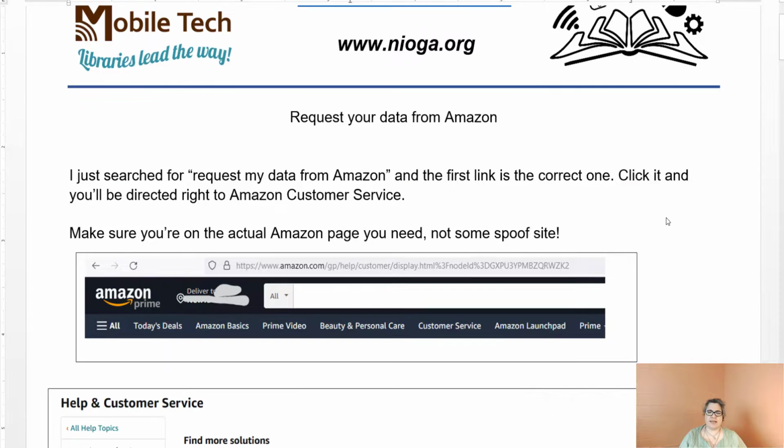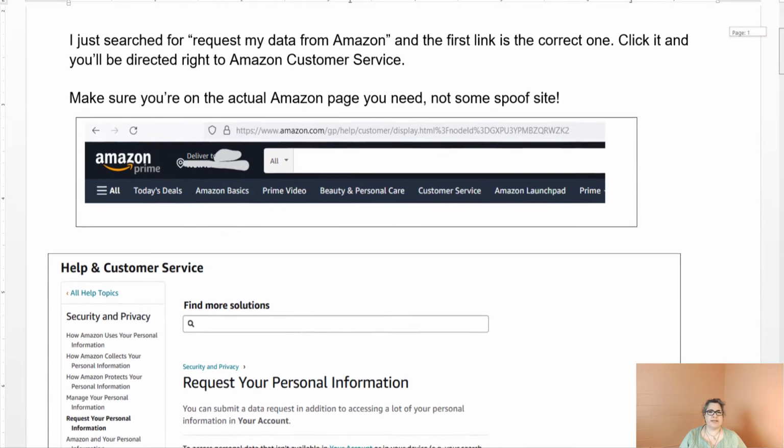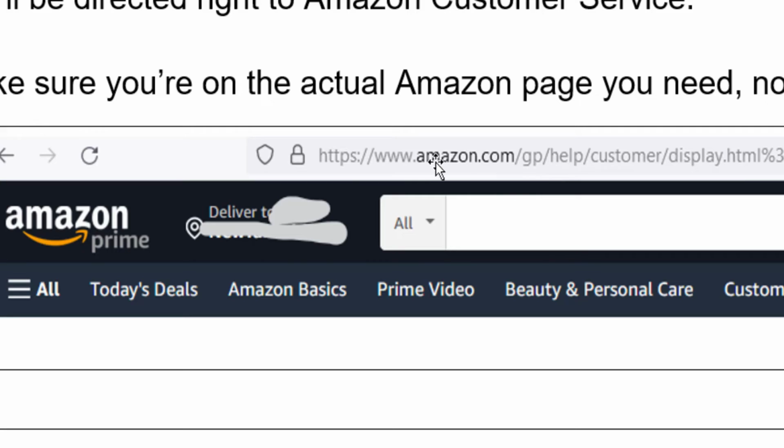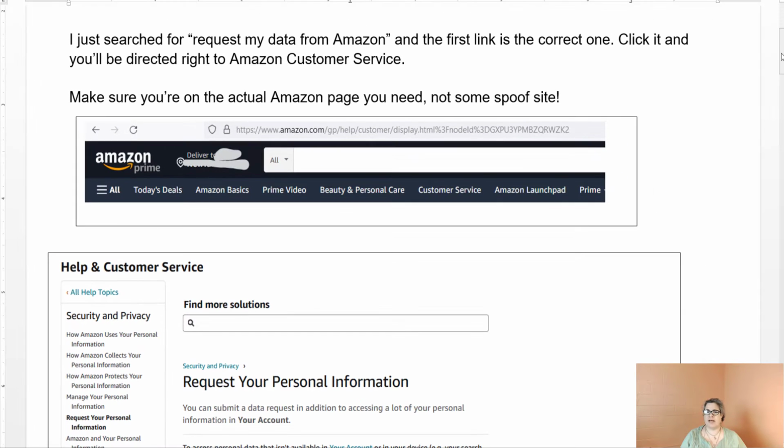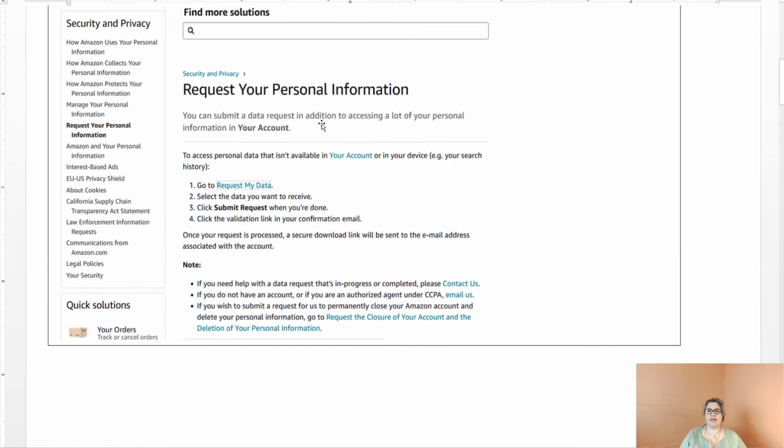This is the customer service page on Amazon.com, and you can see the link does say HTTPS. It goes directly to Amazon.com, and it is the help and customer service site on Amazon. It says here on the page, you can then request your personal information, and you go right to the link. These are screenshots, so that's why my mouse isn't turning into a hand. You can go right to the link that says request my data. You select the data that you wish to receive, and you submit the request.